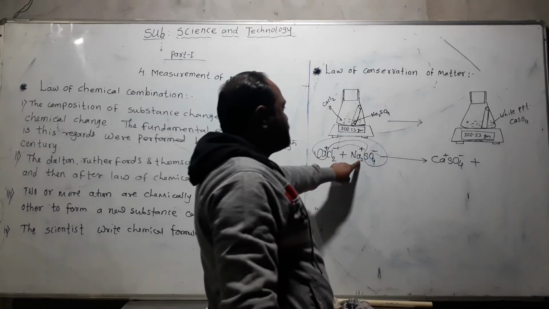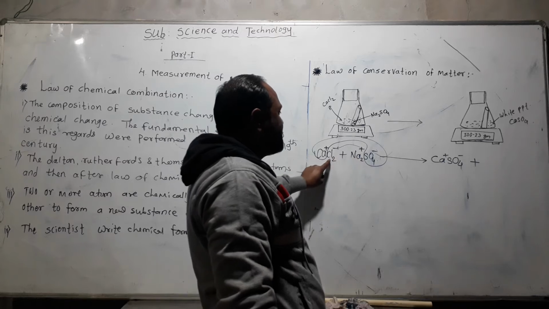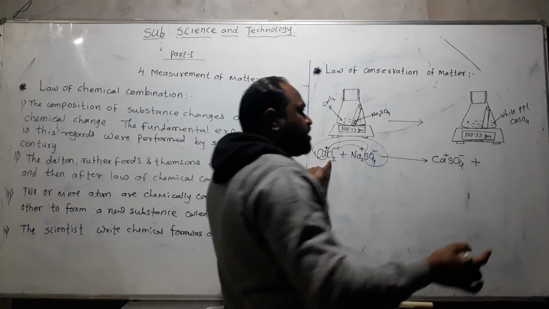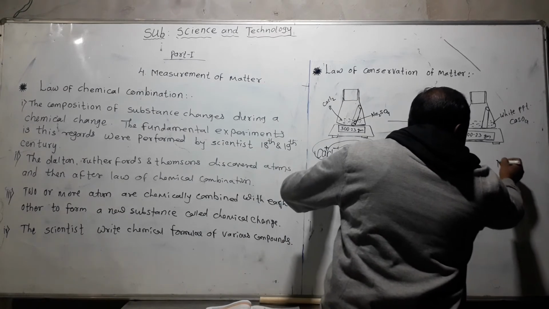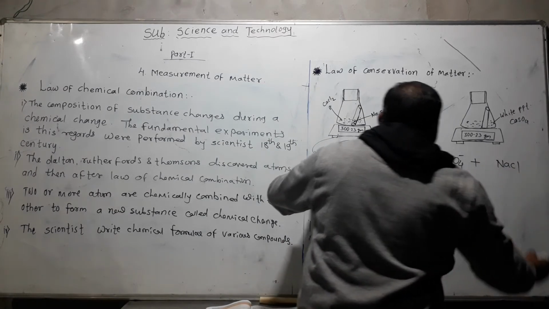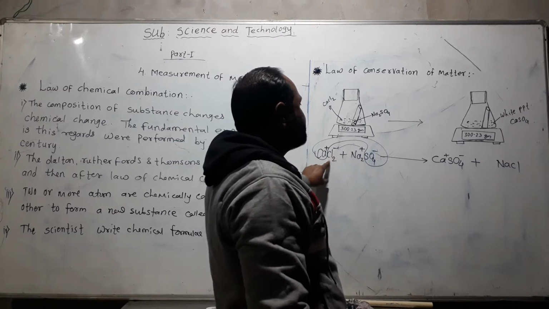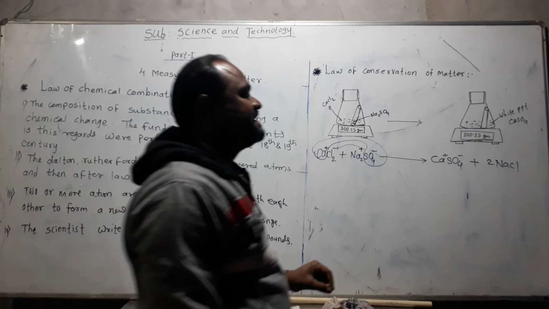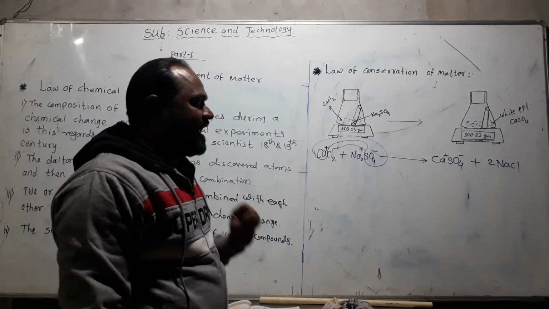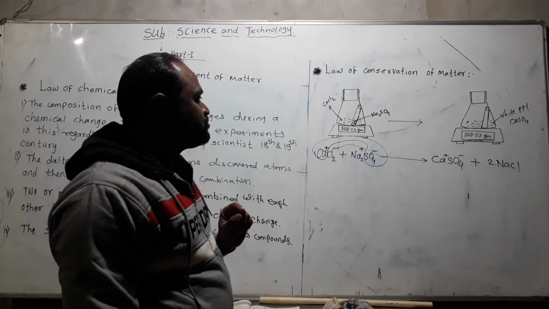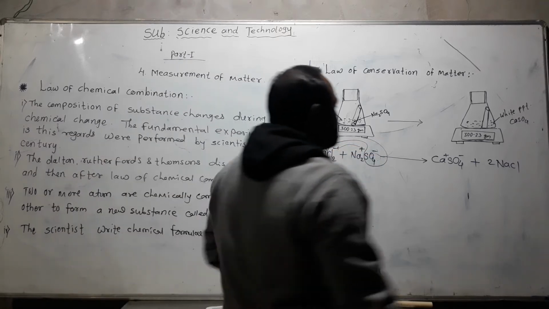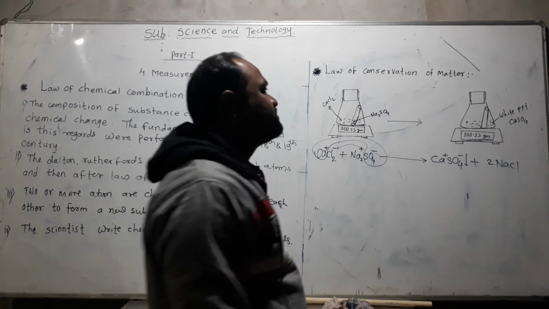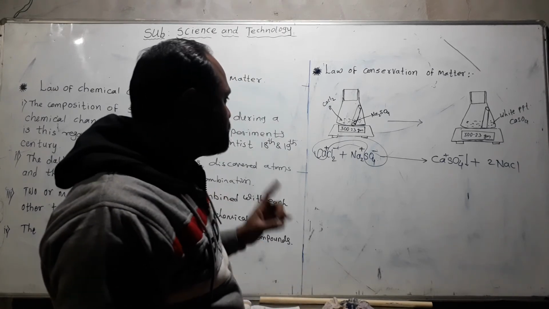Here the number of atoms of sodium is 2, and Cl is also 2. So Na and Cl react with each other to form the salt NaCl. Since there are 2 sodium and 2 Cl, the coefficient is written as 2 NaCl, twice Na and twice Cl. The precipitate formed is calcium sulfate, which is white in color.